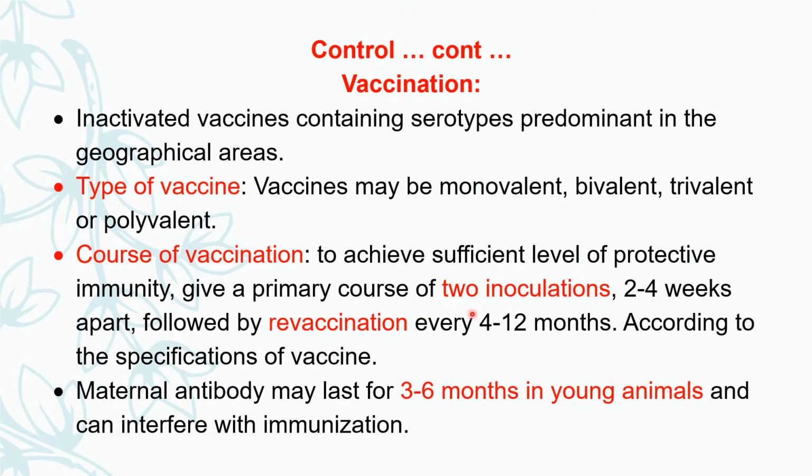That means two inoculations with a difference of about 2 to 4 weeks. Then followed by revaccination every 4 to 12 months. This regime is used according to the specification of the vaccine by the company manufacturing it.